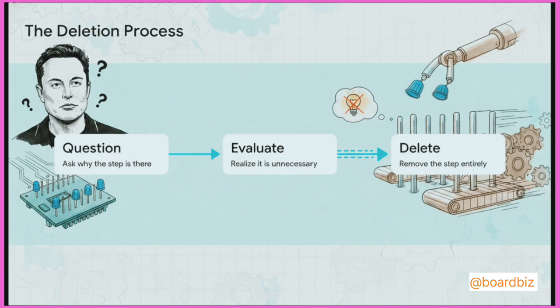The engineers replied that the caps were there to prevent the pins from getting bent or damaged during the supply chain process. Well, Musk challenged that assumption. He realized these caps weren't actually necessary at all, so he ordered them to delete the step completely. The engineers removed the caps, and surprisingly, there was zero damage to the pins. By simply deleting one useless step, Tesla's production sped up instantly.